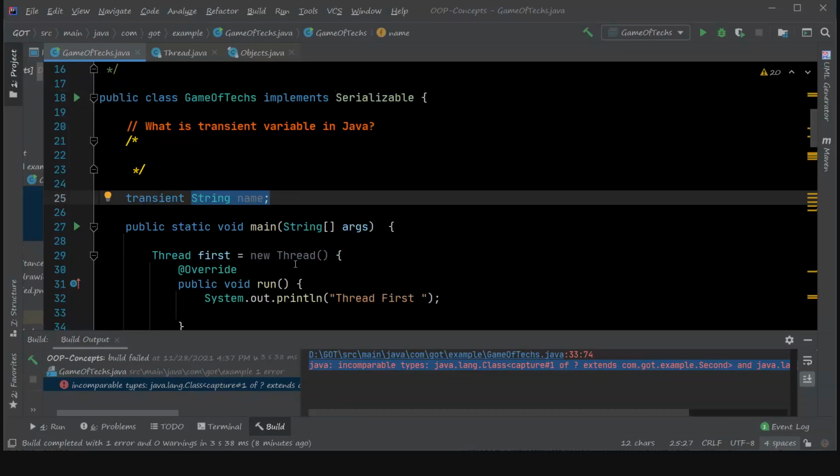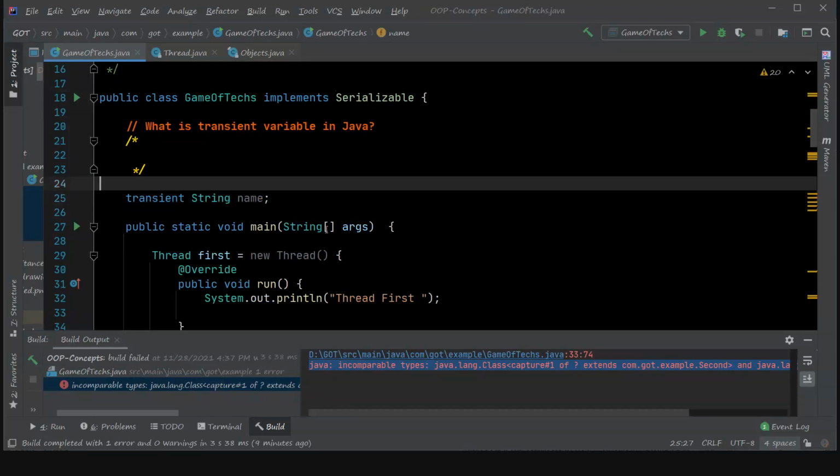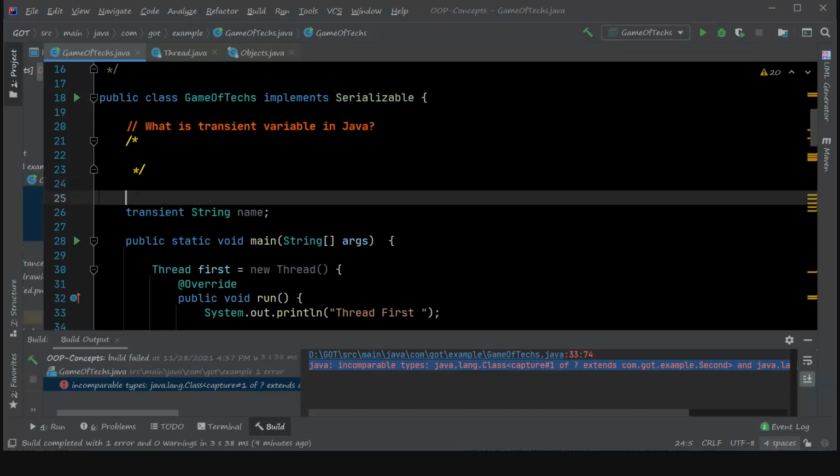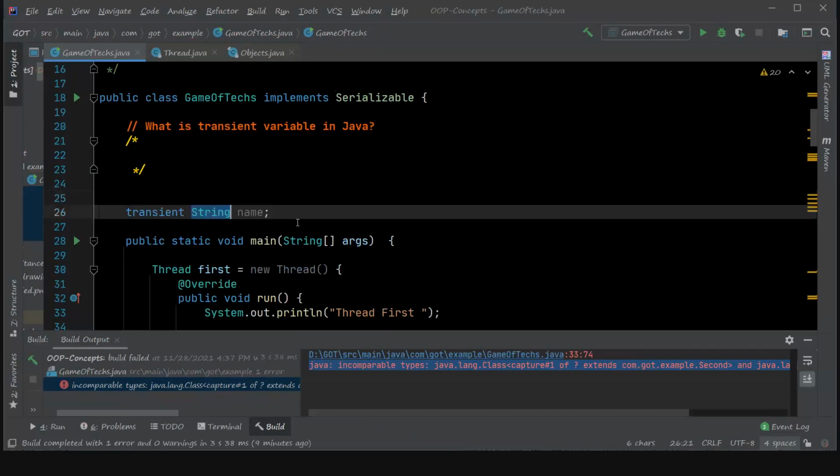The state of this variable will not be taken into consideration while writing the state of the object to any other medium or object stream. It is just like when you return a JSON response. In JSON we have the JsonIgnore annotation; those who are working with JSON or REST services will be familiar with that annotation. It basically says it will be ignored while persisting the state.